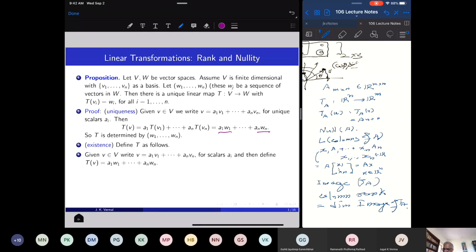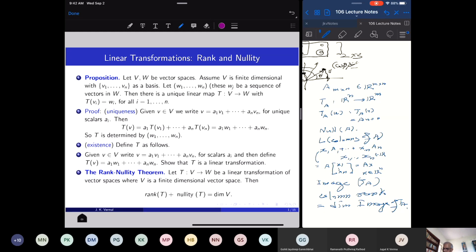So we will define T in this manner. First express v as a unique linear combination of the basis vectors, and then apply T to v and declare this as a1 w1 + ... + an wn. And you can test that this map is a linear map. This is very easily proved. So we have proved existence and uniqueness.